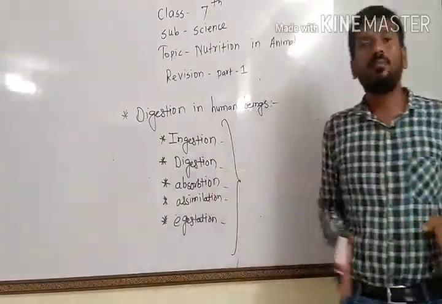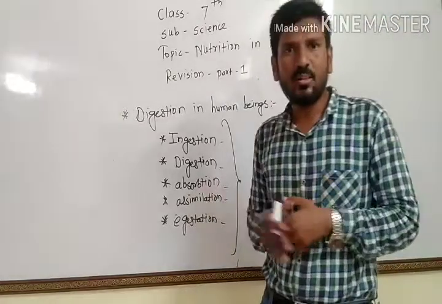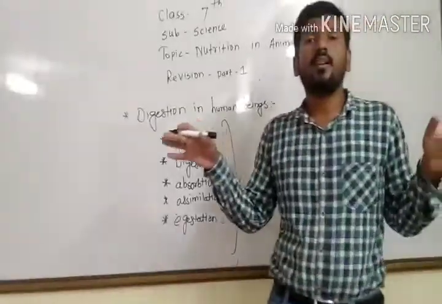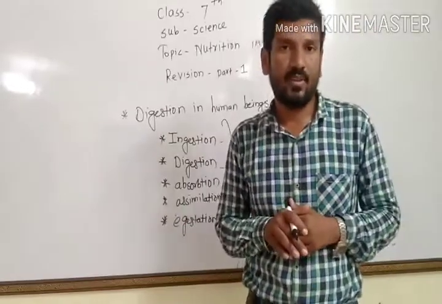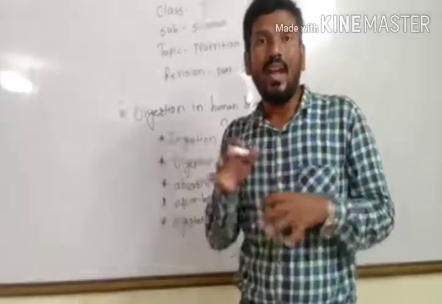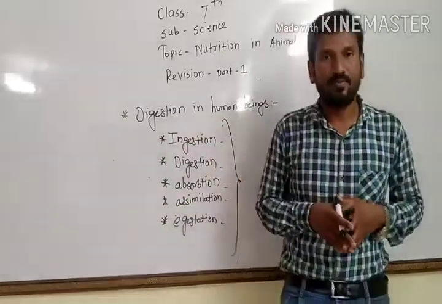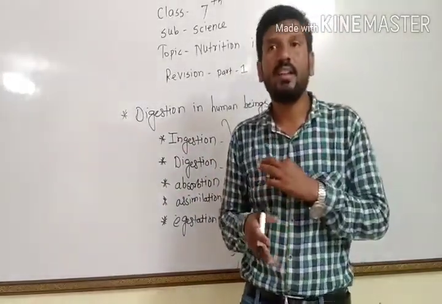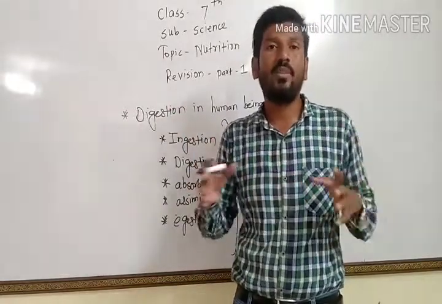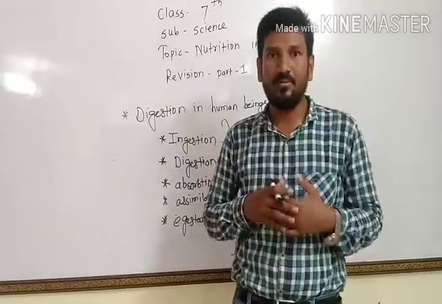In our body, digestion is a process in which many organs are involved. Actually, it is a track. Have you ever seen an assembly line on Discovery? When we see factories manufacturing products, they have an assembly line.